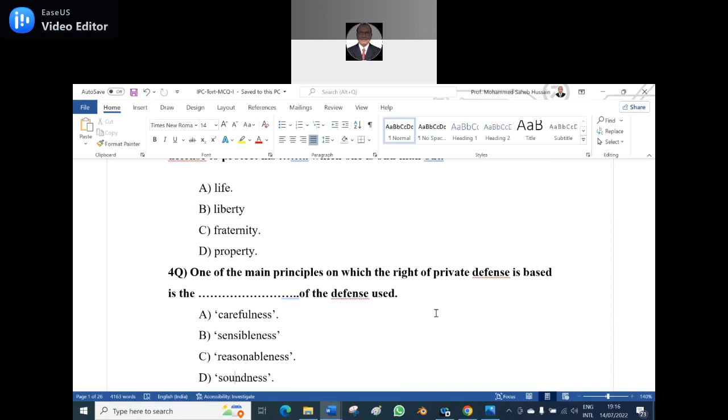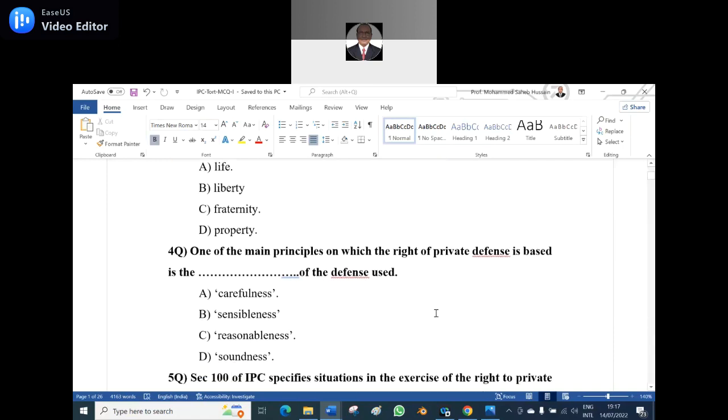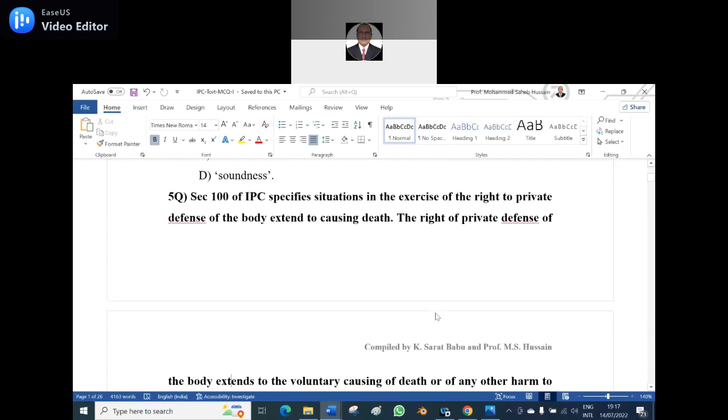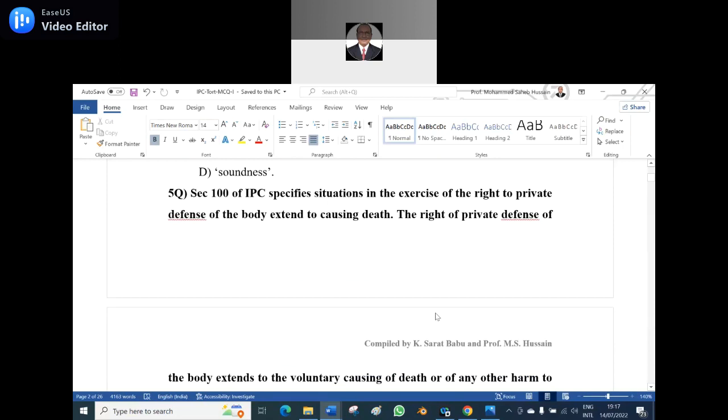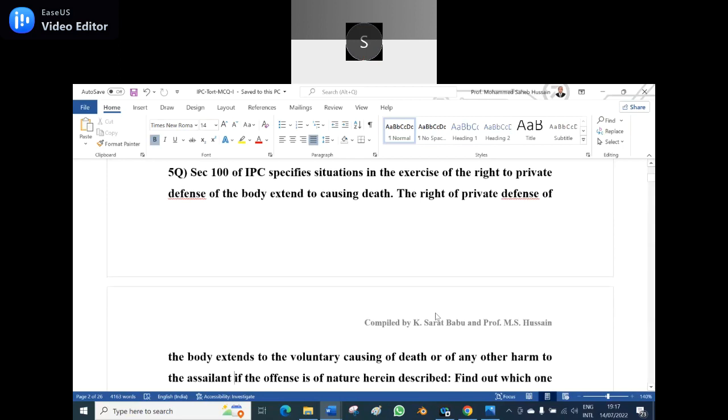Fourth question. One of the main principles on which the right of private defense is based is the dash of the defense used. Option A, carefulness. Option B, sensibleness. Option C, reasonableness. Option D, soundness. Option C, sir, reasonableness. Option C is the right answer. Reasonableness is the right answer for the question. There should always be reasonableness in self-defense. Yes, that is a very important factor.